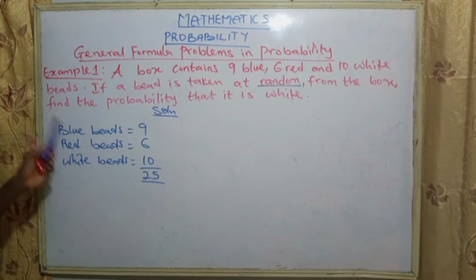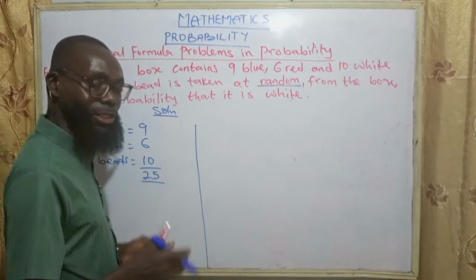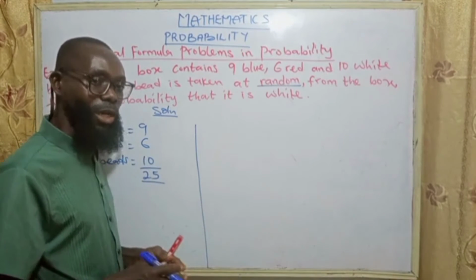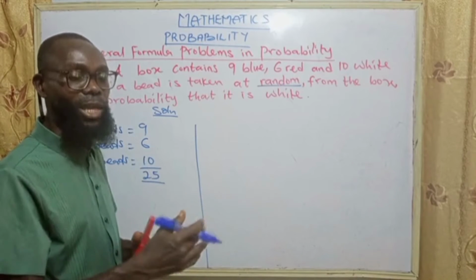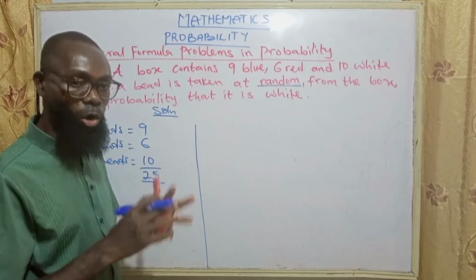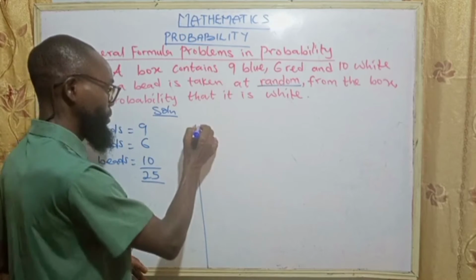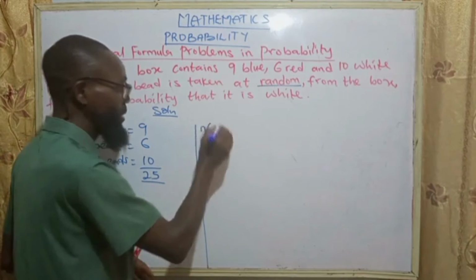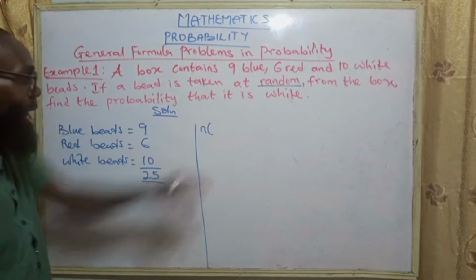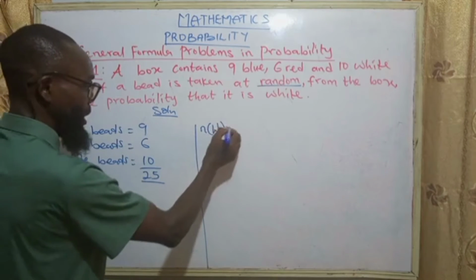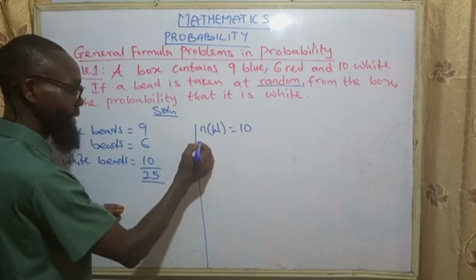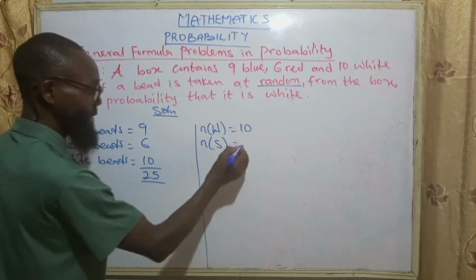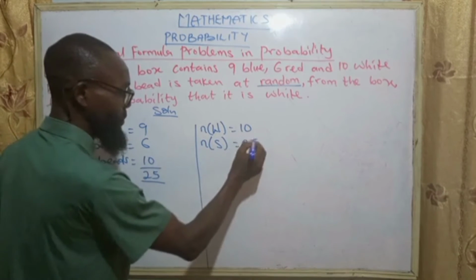Now, find the probability that it is white. Probability is equal to the number of required outcomes over the number of possible outcomes, or the number of events over total outcomes. So the number of whites, let's represent as W, is 10. Then the total number, which is the sample space, is 25.